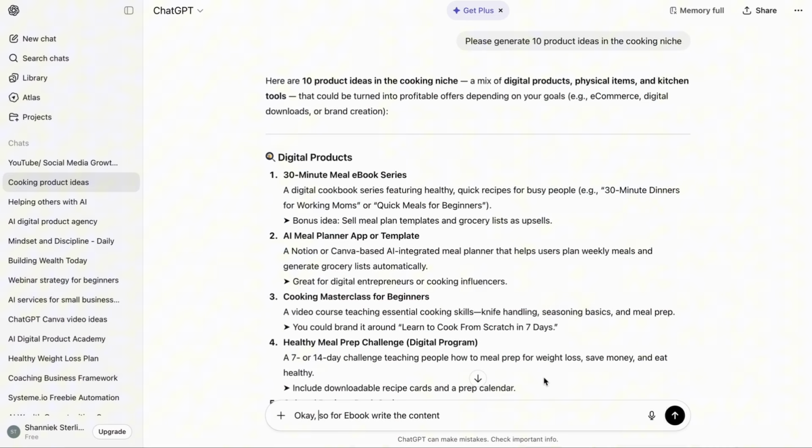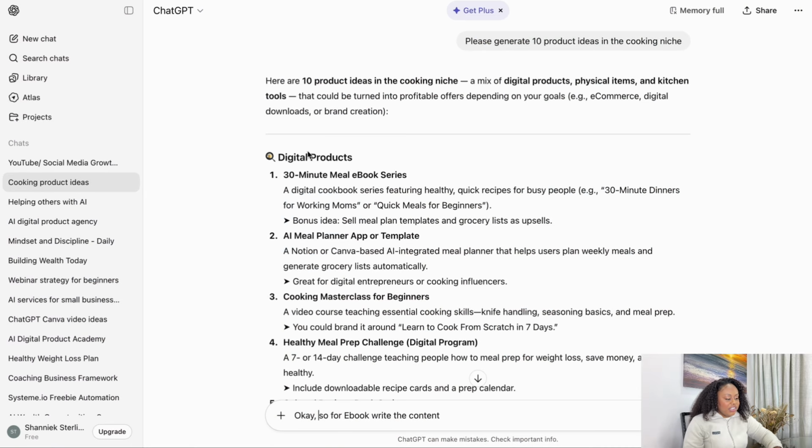So here we are back in ChatGPT, and this is an easy way to do it. We'll choose this one, the 30-minute meal ebook. I'm gonna just go over it like this, highlight it, and then you wanna just say, ask ChatGPT. So we're gonna just ask ChatGPT to write the content for this.